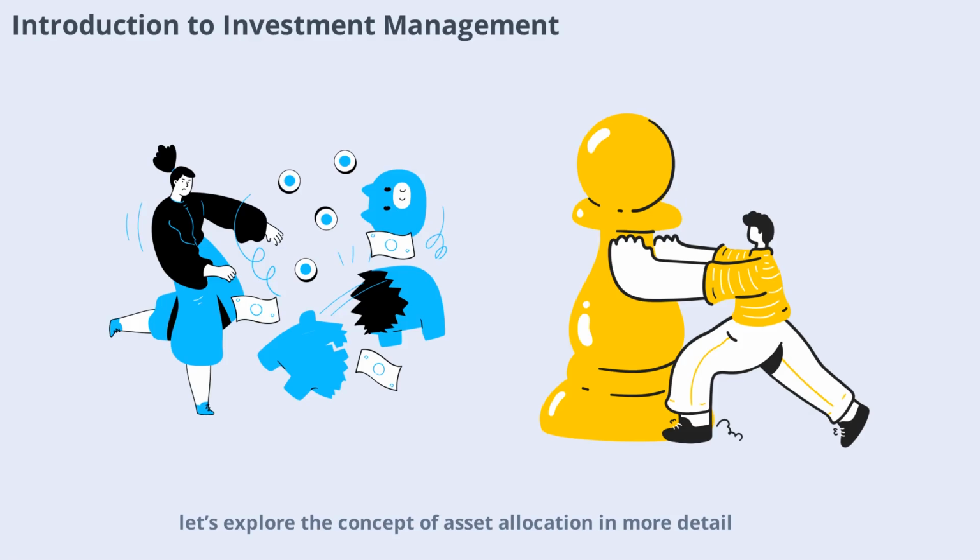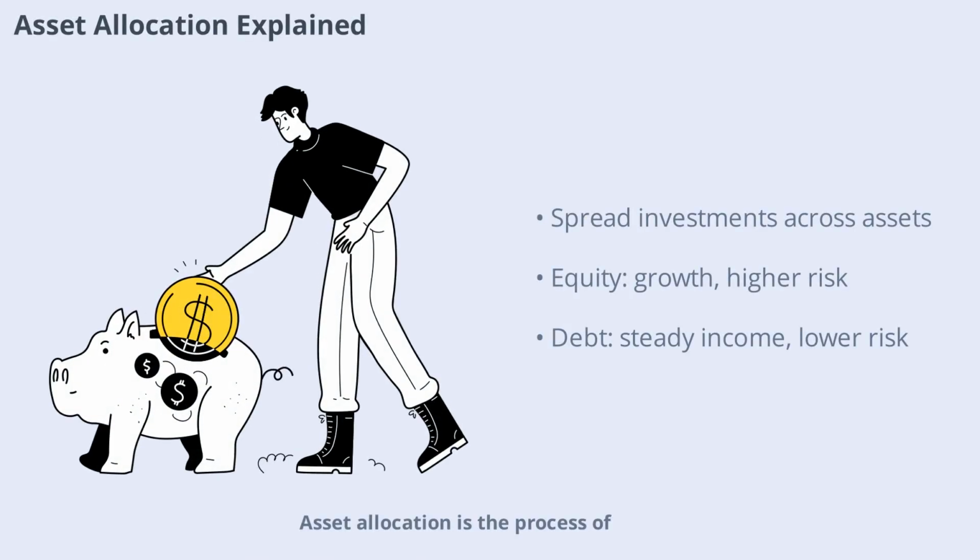Next, let's explore the concept of asset allocation in more detail. Asset allocation is the process of spreading your investments across different asset classes, such as equities, debt, and alternatives. Equity investments include stocks, which offer growth potential but come with higher risk. Debt investments like bonds provide steady income with lower risk. Alternative investments can include real estate or commodities. By diversifying your assets, you can reduce risk and improve the chances of achieving your financial goal.